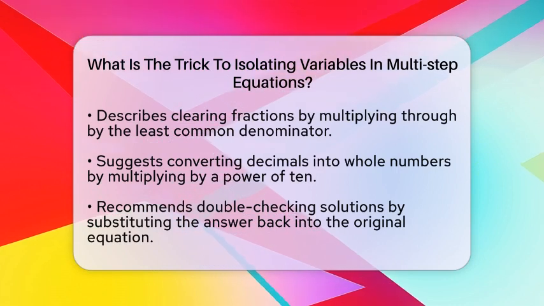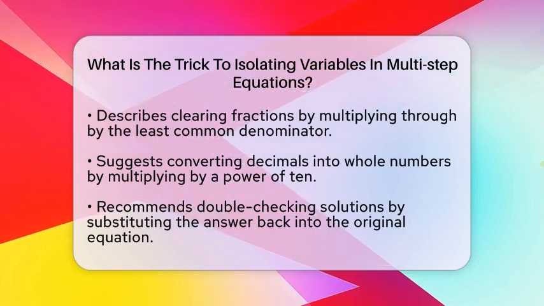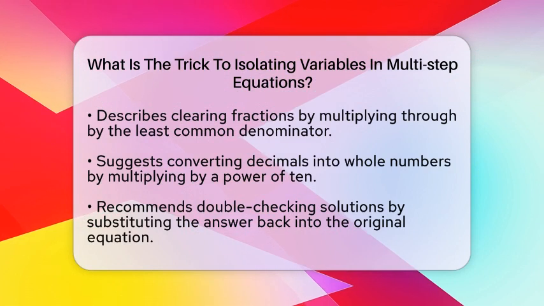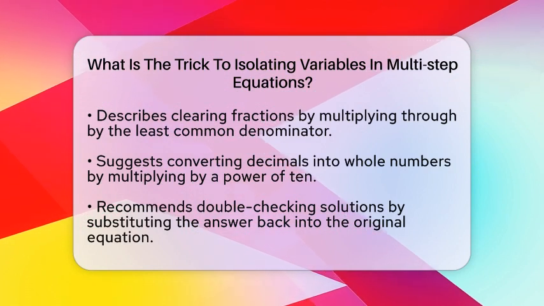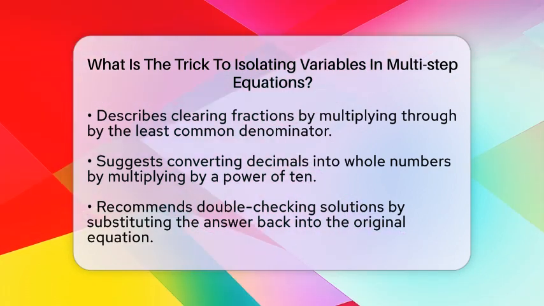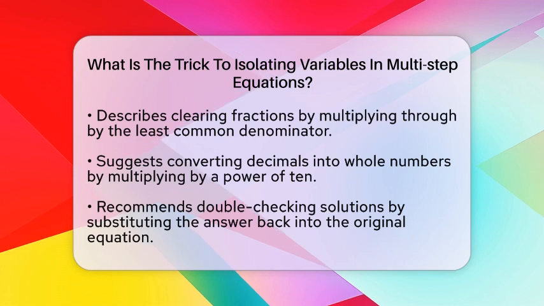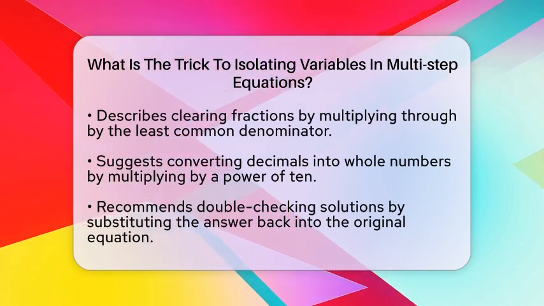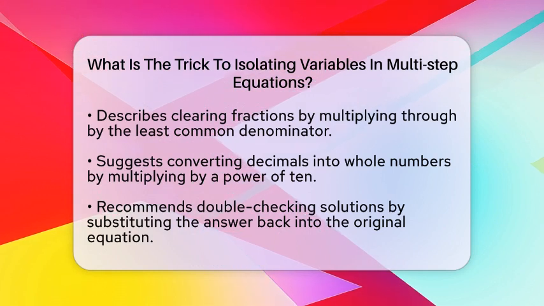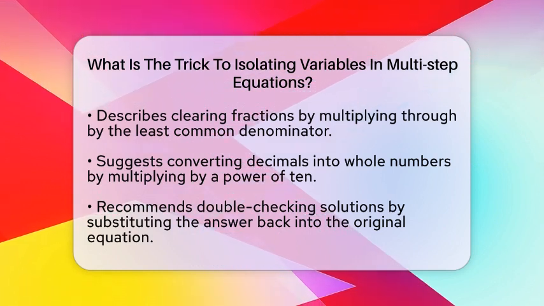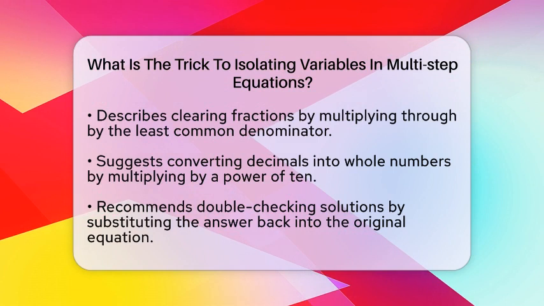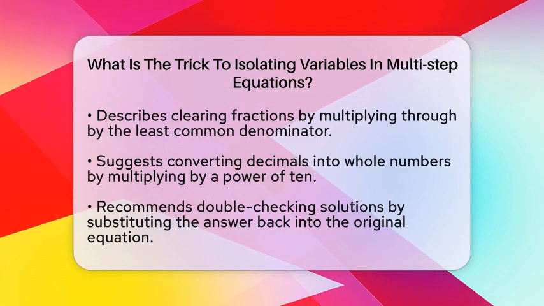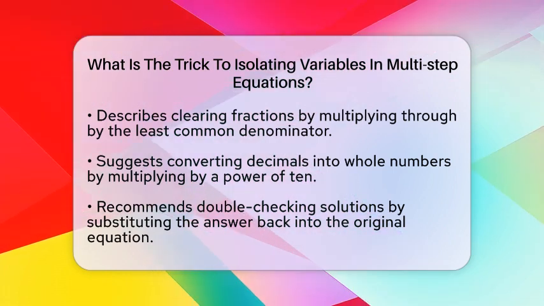Sometimes, equations involve fractions or decimals. To clear fractions, multiply every term by the least common denominator. For decimals, multiply through by a power of 10 to turn decimals into whole numbers. This makes calculations simpler. Always double-check your work by plugging your answer back into the original equation. If it makes the equation true, you've done it right.